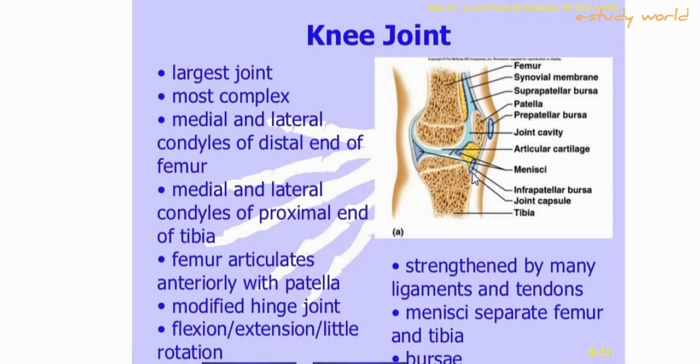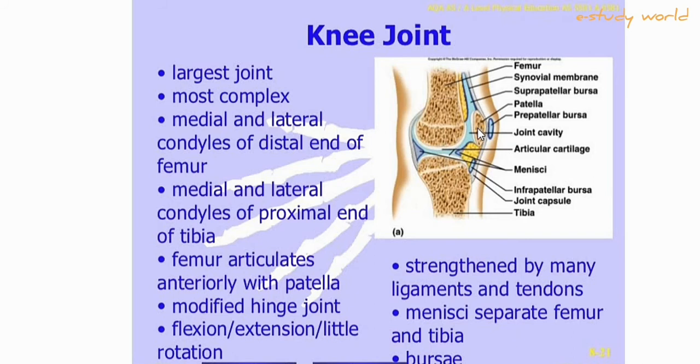A bursa is a depression filled with fluid, and it is involved in movement, because the bursa helps in the free movement of the joint. The mobility of the joint mainly depends on the fluid-filled cavity and the fluid present in the cavity. So this is very interesting.